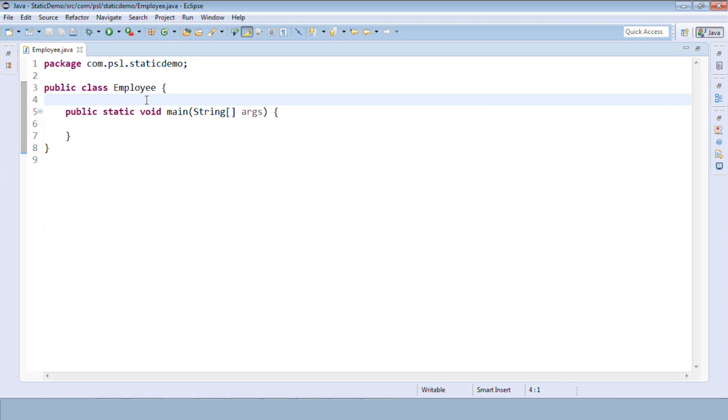In the Employee class, what we have is an ID, name and salary. If we want to display the details of an employee, the minimum requirement is to display the ID of the employee, the name of the employee and the salary of the employee. This is the minimum requirement we have.